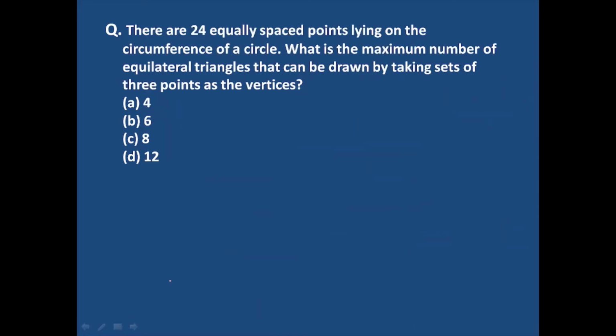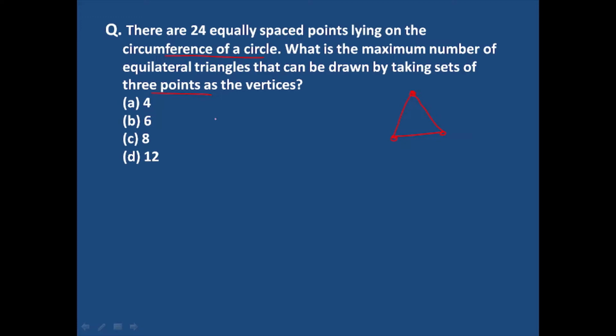Okay, now the next question is, there are 24 equally spaced points lying on the circumference of a circle. What is the maximum number of equilateral triangles that can be drawn taking a set of 3 points as the vertices? To form any triangle or equilateral triangle, you need 3 points, because a triangle consists of 3 vertices.